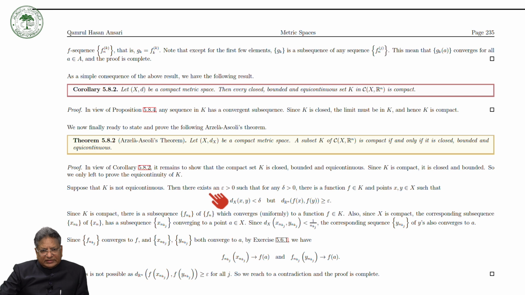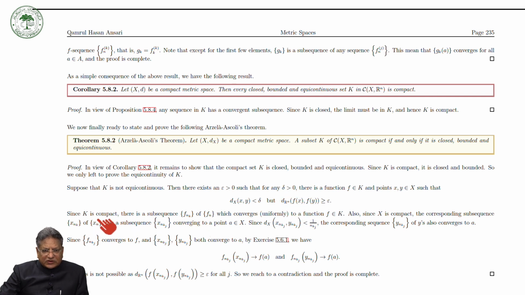Then there exists an epsilon greater than 0 such that for any delta greater than 0, there is a function f in K and points x, y in X such that the distance between x and y is less than delta, but the distance between f(x) and f(y) is greater than or equal to epsilon, where the distance is taken in R^n.